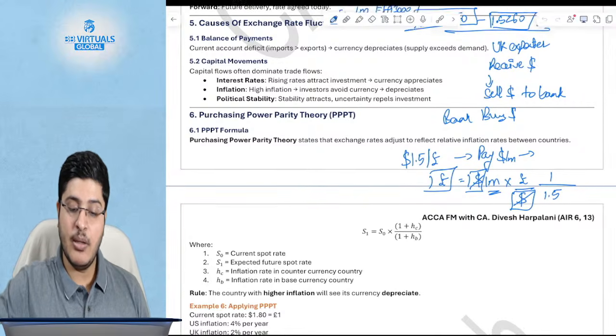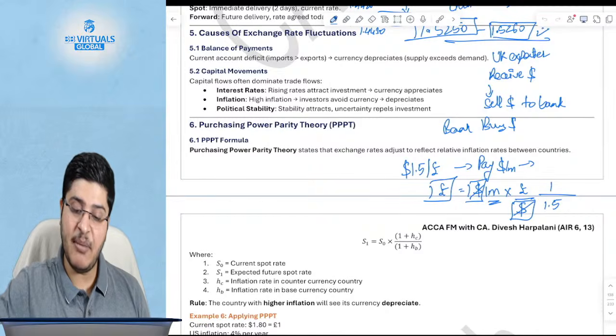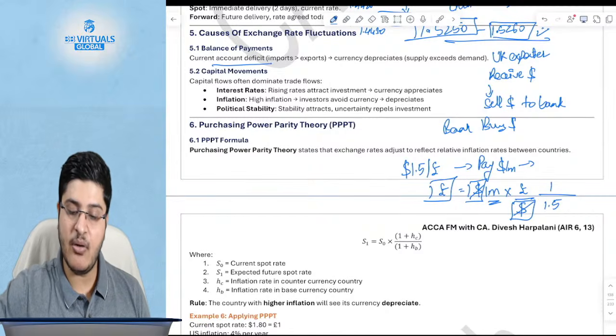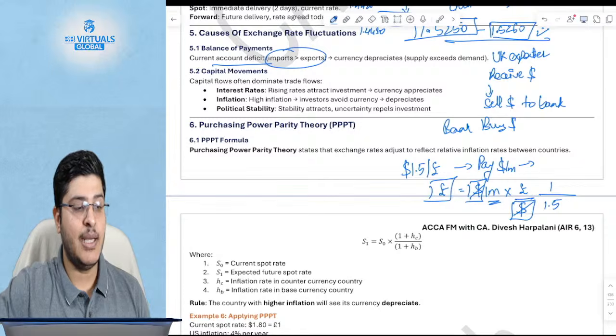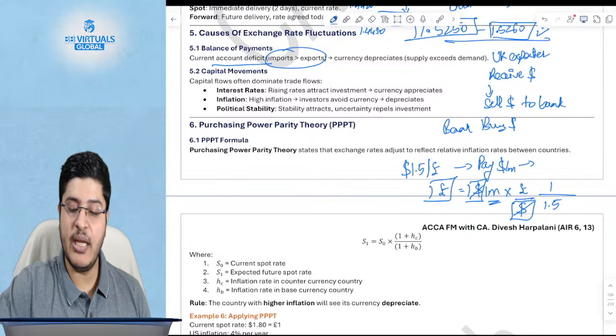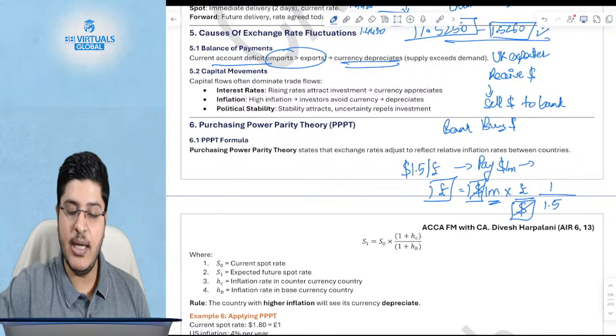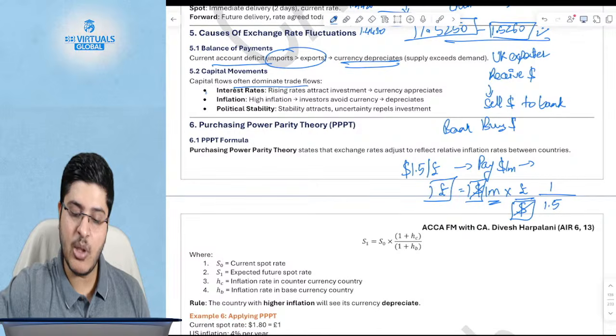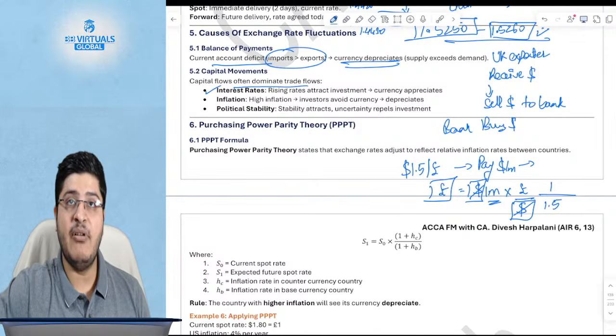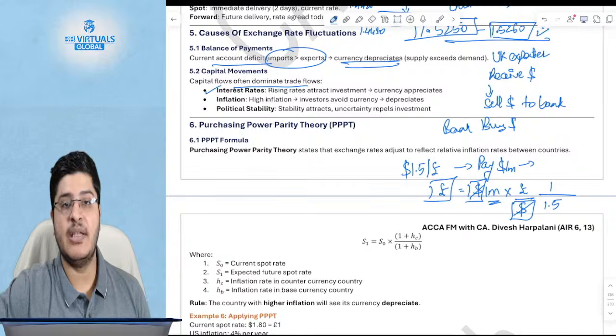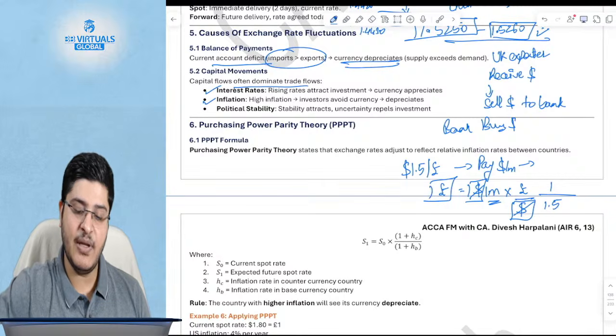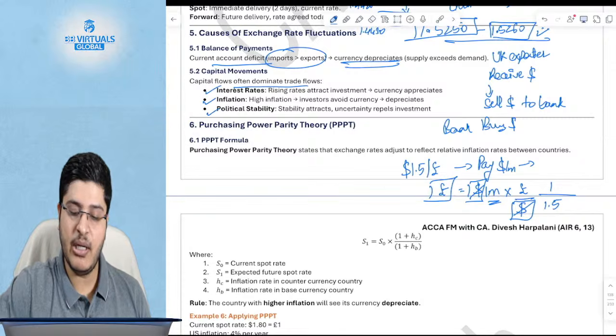Now, the balance of payments effectively is what? It is the current account deficit, which is where imports are greater than exports. Where imports are greater than exports, there is a current account deficit and your currency depreciates. Capital flows often dominate trade flows because of interest rate. People will decide where to invest. Wherever the interest rates are attractive, people invest there. Inflation will decide what currency appreciates or depreciates, and political stability also decides.